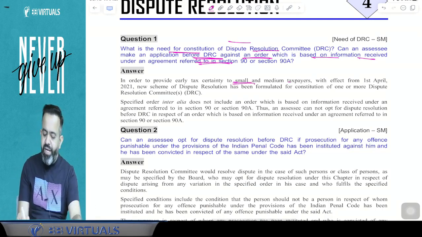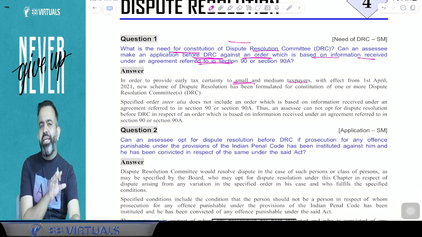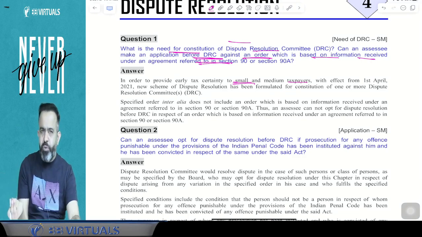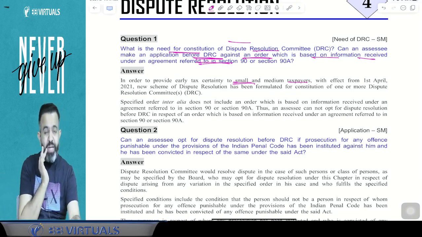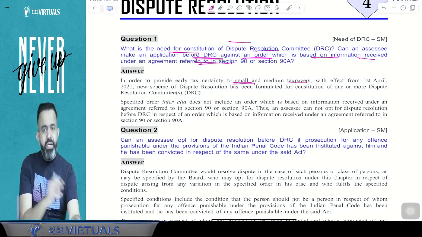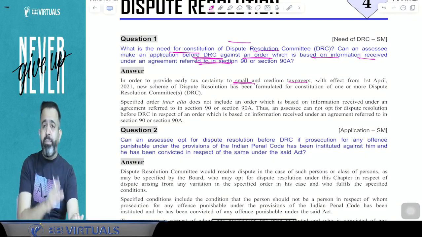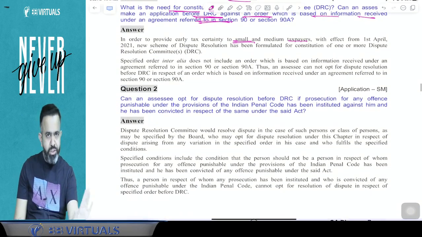In small and medium taxpayer cases, if there is any uncertainty, they have provided the DRC concept for early resolution of disputes. But if the order is passed as per raid cases, survey cases, or information under section 90 or 90A of the DTAA, then the assessee cannot file the application to DRC. So that is the answer of question number 1.